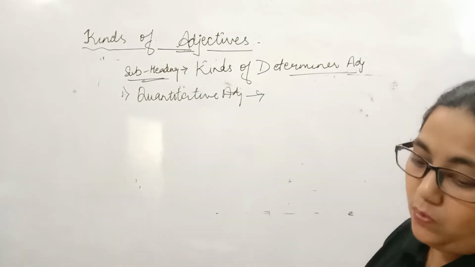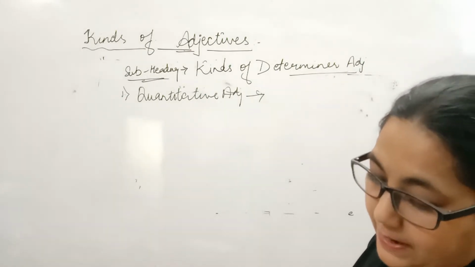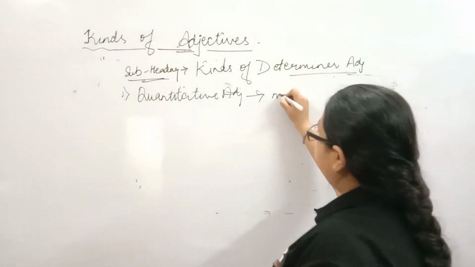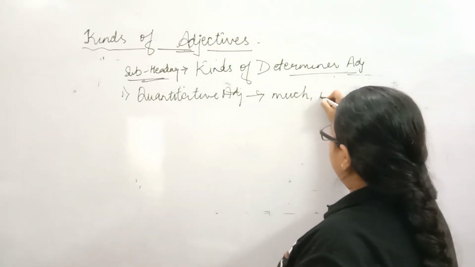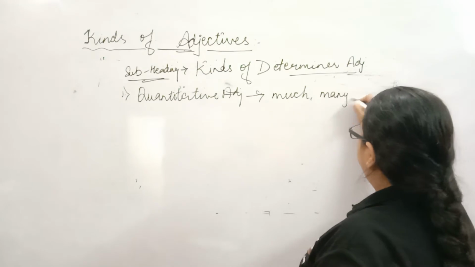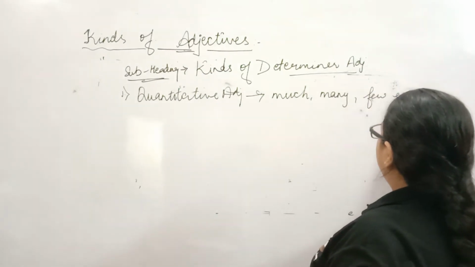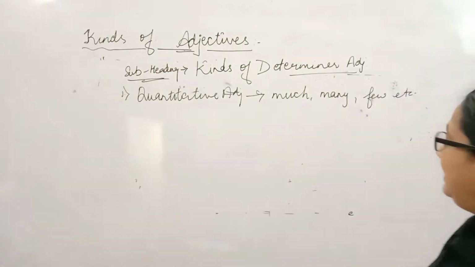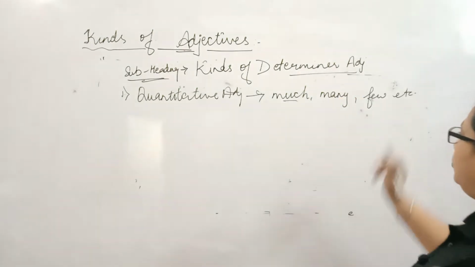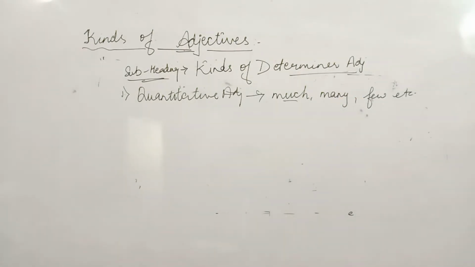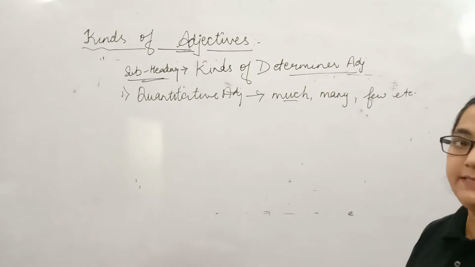Now, when I say in quantity, it can be much, many, few, etc. Much, many, few, these all tell us about the quantity of the noun. They do not tell anything about the quality, so they are called quantitative adjectives.